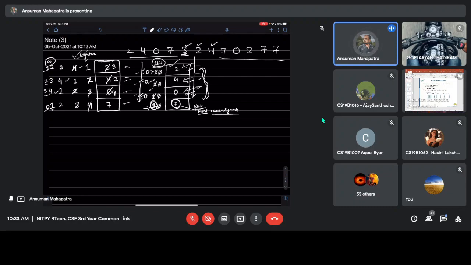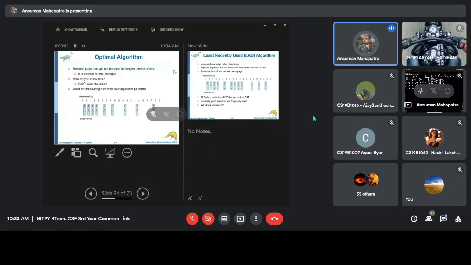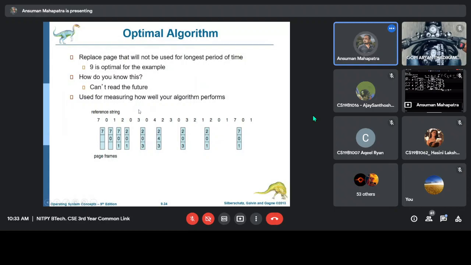Currently in the optimal algorithm, we are saying that we don't know about the future. That's why we cannot use this optimal algorithm. But now in neural networks, we are predicting this reference sequence. Based on past experience, we can predict the future references of the CPU using some neural network.